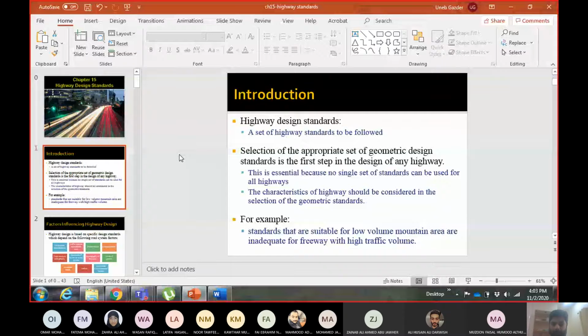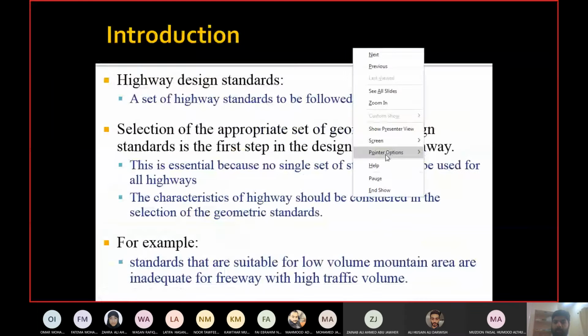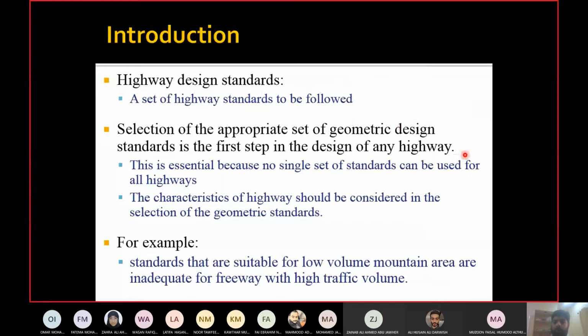Now, why do we need to do this selection? Why not just take the values randomly? Because there are different values for different situations. If it was one set of values which you can apply to all locations and all highways, then there was no problem, right? One set of values you apply anywhere, there's no problem. Like the lights of the signal, right? They are all over the world. They are the same color, so no problem. I don't have to choose anything now. Okay, I know the colors.